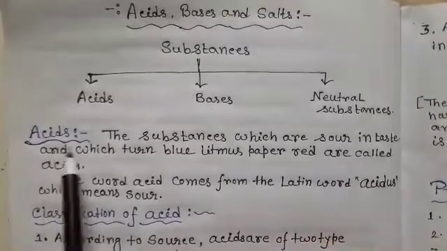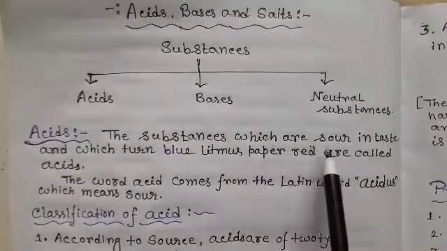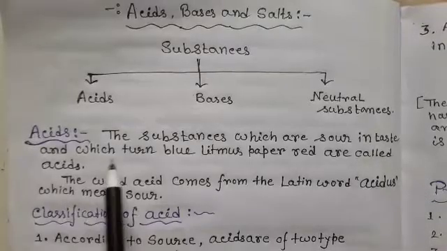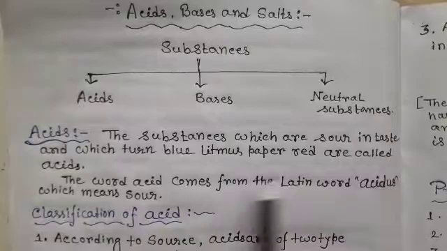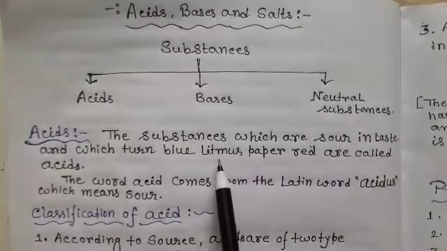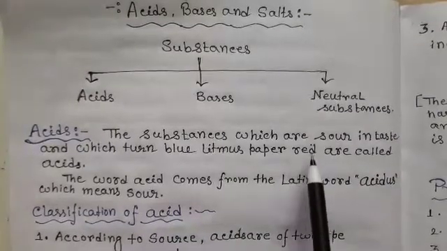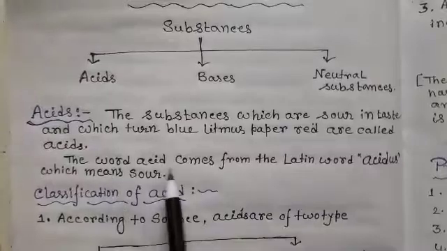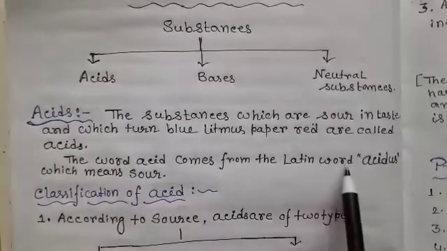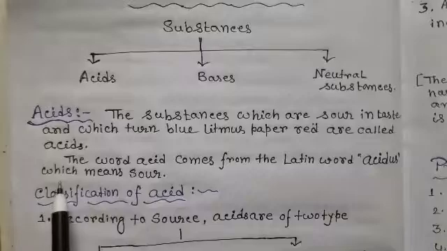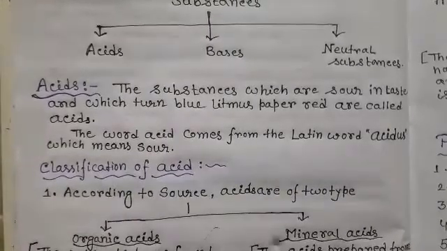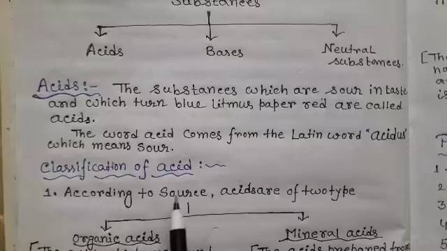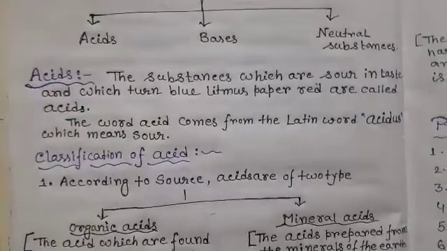At first, the acid: the substances which are sour in taste and which turn blue litmus paper red are called acids. What is the litmus paper? We know letters. The word acid comes from the Latin word acidus, which means sour. Now students, we are going to discuss the classification of acids. Acids are classified into different categories.